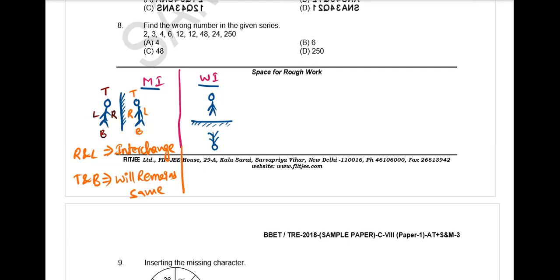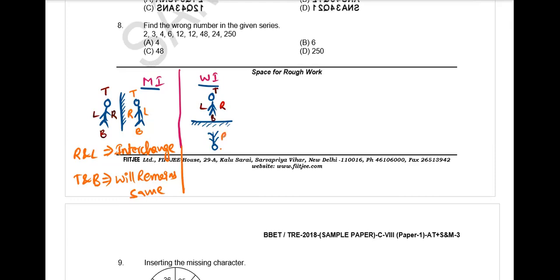Coming to water image. So for this original person, this is his top side, this is his bottom side, right side and left side. Top and bottom will get changed and right and left will remain same.